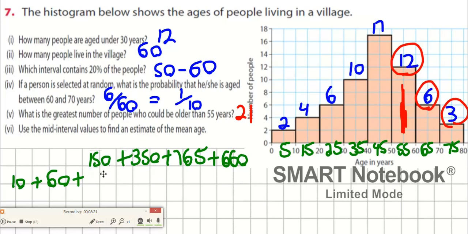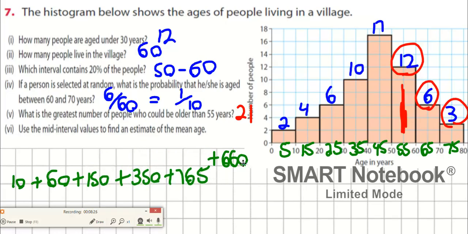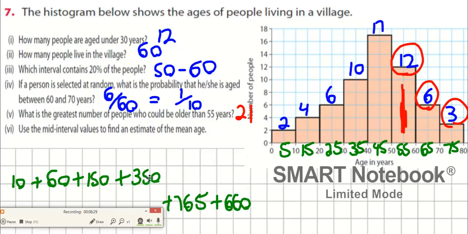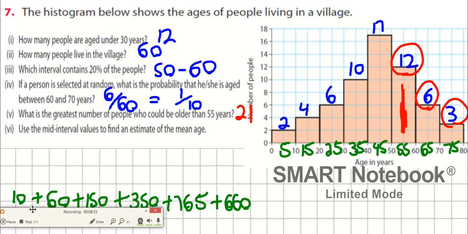And then after that, no, I'm not done yet. Do I still have to do 6 times 65, don't I? I'm just moving it down. 6 times 65 is 390. And then the last one is 3 times 75. 225. That was a lot of work, wasn't it? Had to multiply them all out. Now, what do I have there?